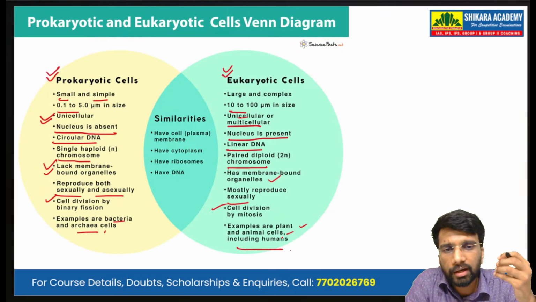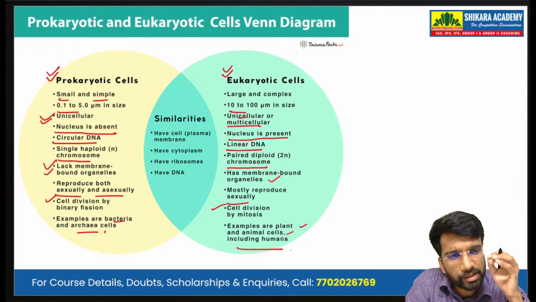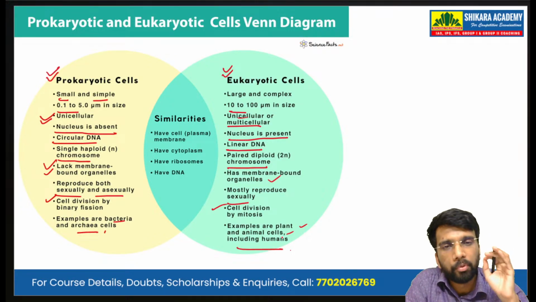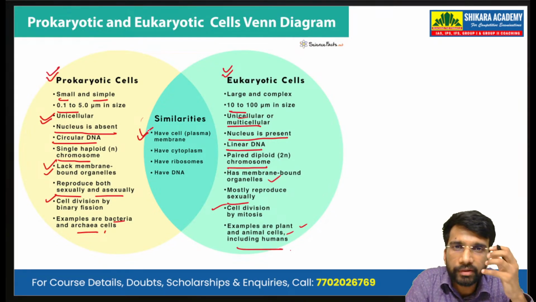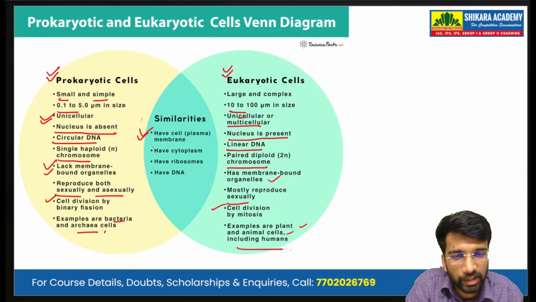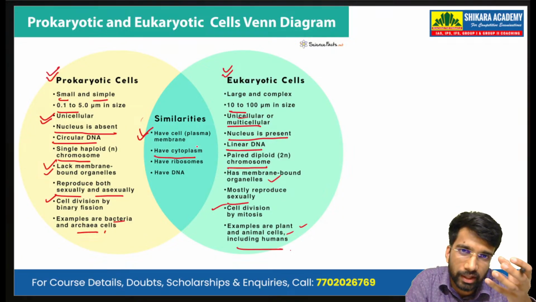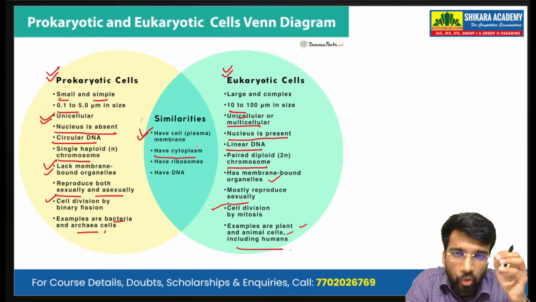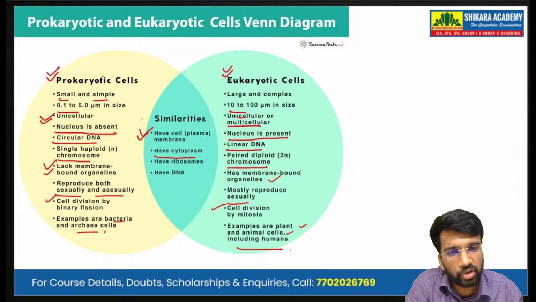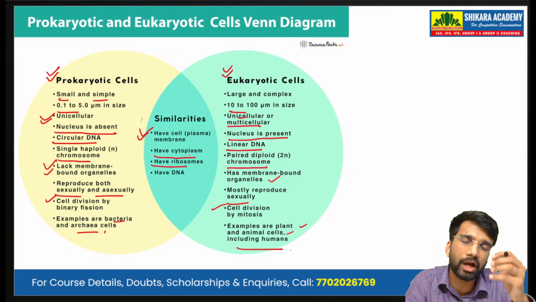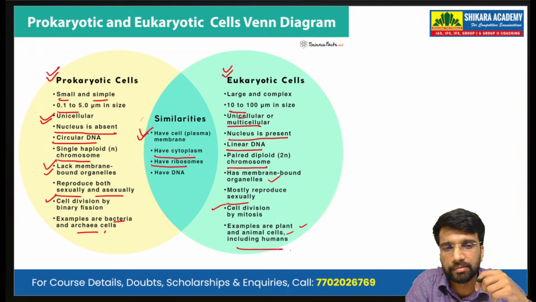But there are certain similarities between these prokaryotic cells and eukaryotic cells. Both have the plasma membrane, the cell membrane, and both have the cytoplasm, or the matrix, that houses the cell organelles. Both have specialized structures that we call ribosomes, which are involved in protein synthesis.